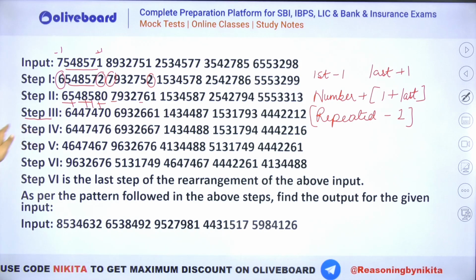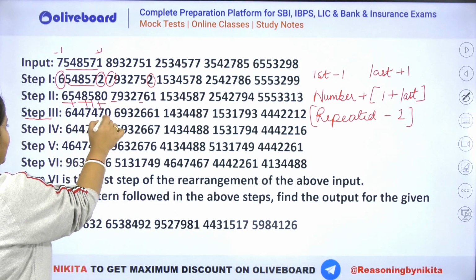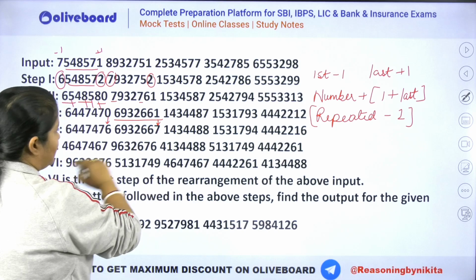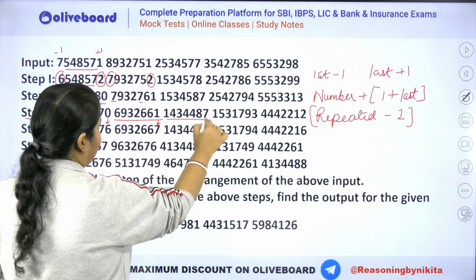Now what is happening in step number 4? What are we adding in here? Again you can see we are adding 6 here. इसमें क्या ऐड किया है? We have added 6 here. What have we added in here? We have added 1 here.